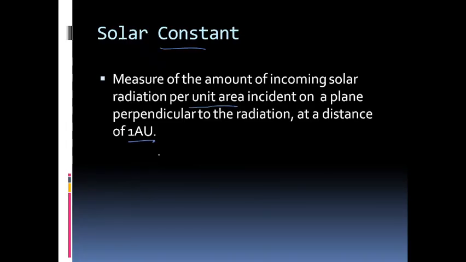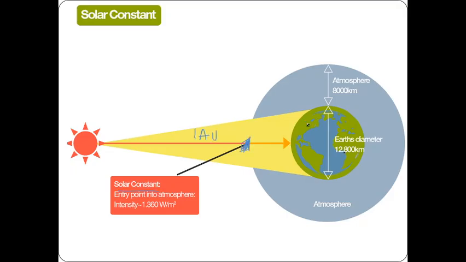It is a measure of the incoming solar radiation per unit area incident on a plane perpendicular to the radiation at a distance of 1 AU. It will measure the amount of radiation at the top of the Earth's atmosphere. Its value is approximately 1.366 watt per meter square.